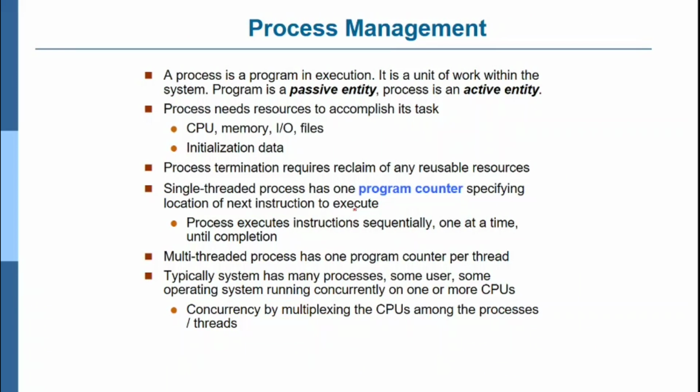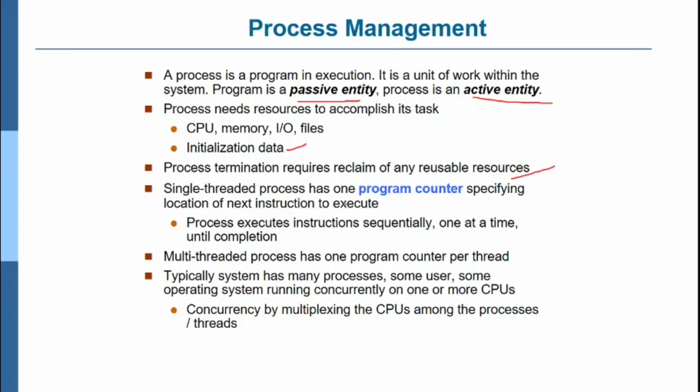Process management. A process is nothing but a program in execution. It is a unit of work within the system. A program is a passive entity, and a process is an active entity. A process needs resources to perform its task: CPU, memory, input/output devices, files, and initialization data. Process termination requires reclaim of the resources.